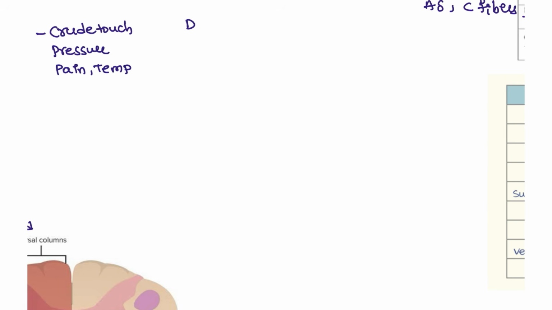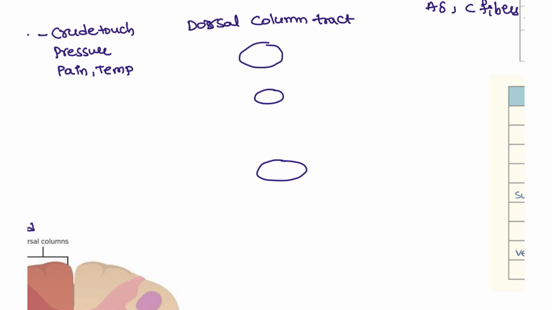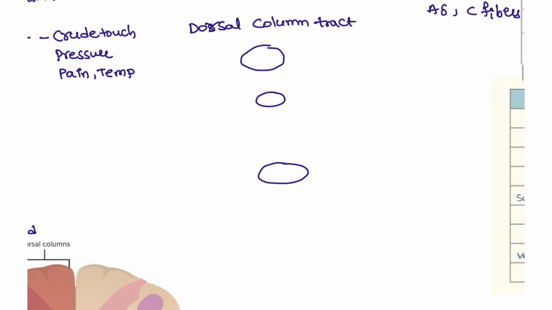Next, dorsal column tract. Again, the CNS, medulla, and then we have the spinal cord. How is it going to decussate? The dorsal column tract also comes from the spinal cord, but it decussates at the medulla.